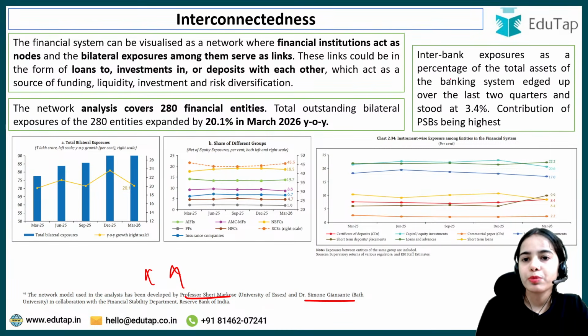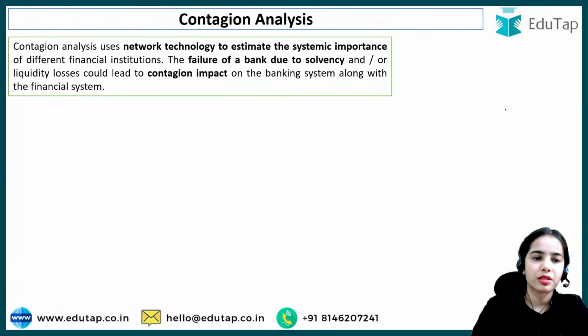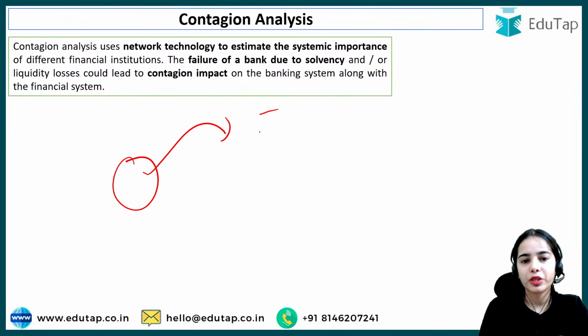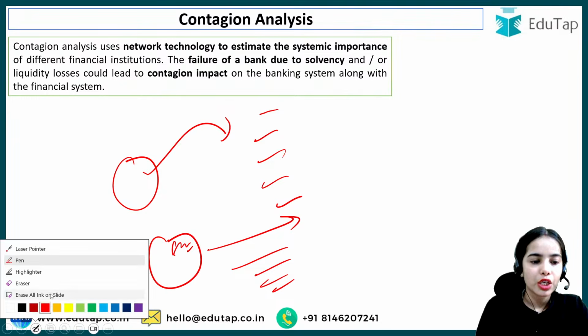Now, interbank exposures, between the banks, the exposures as a percentage of the total assets of the banking system edged up over the last 2 quarters and stood at 3.4%. Contribution of public sector banks being the highest. Contagion analysis: let's say if one bank is failing, what will happen to the other banks? If one financial institution is failing, then what will happen to the others? So this is the idea.